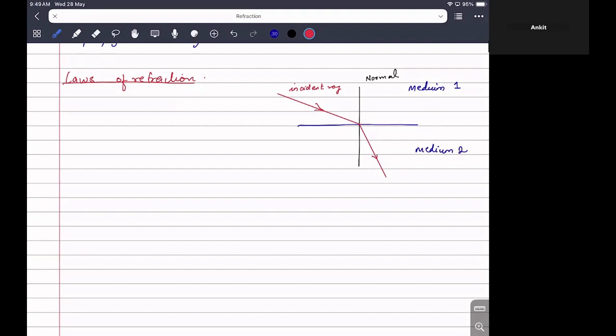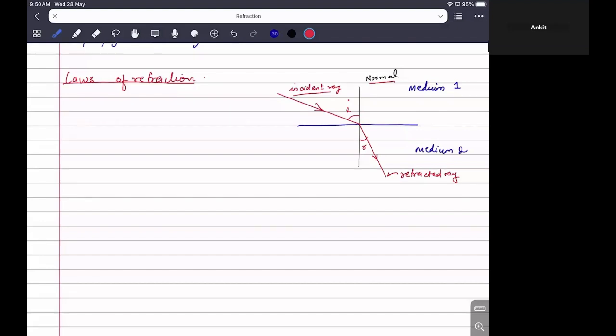So the light got refracted. Hence, this ray is known as the refracted ray. Okay. The angle which the incident ray makes with the normal is known as the angle of incidence, and the angle which the refracted ray makes with the normal is known as the angle of refraction.